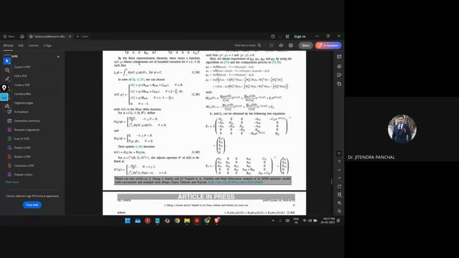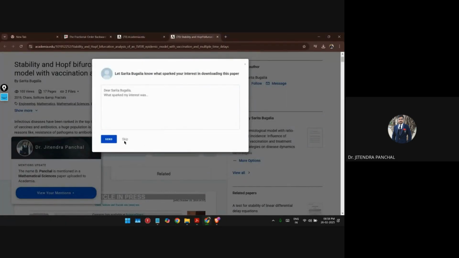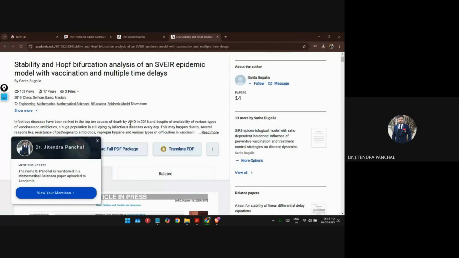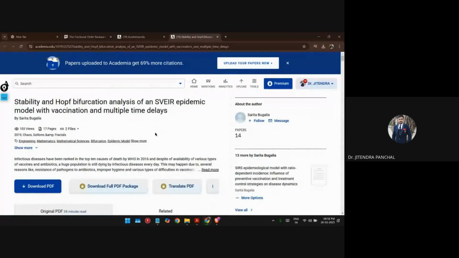But what you need to do if you want to use ResearchGate or Academia, particularly, we are going to see this platform at the end of this workshop, right? I will also show you how to open an account in this, right? So you require a sign-in process only, right? So once you sign in and successfully open your account, you are able to download all these kinds of documents. Okay. So you will discuss the challenges if we are not able to log in also. Yeah, but 99% it is a simple sign-in process.